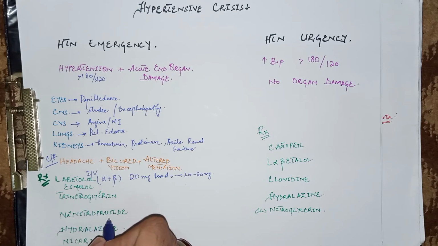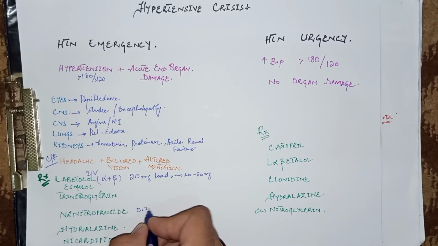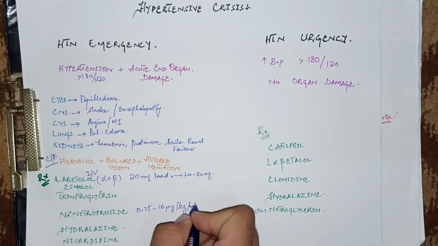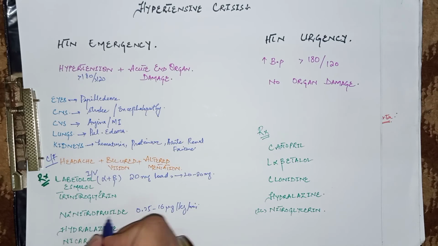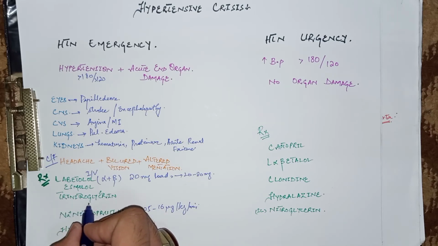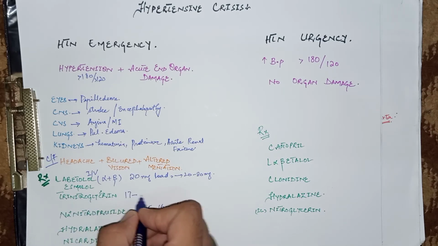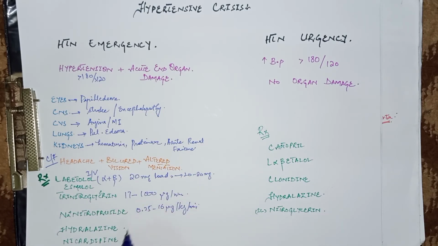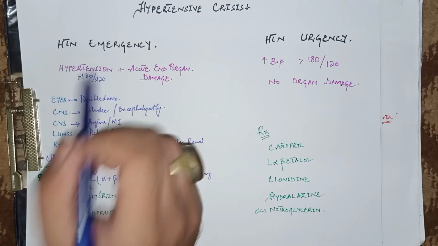The dose for nitroprusside is 0.25 to 10 microgram per kg per minute. So this is the dose for sodium nitroprusside, and for nitroglycerin the dose is 5 to 100 microgram per minute. The other drugs are hydralazine, which is basically an arterial dilator, and nicardipine, which is a calcium channel blocker. All these drugs are basically given IV, not per oral, because of hypertensive emergency.